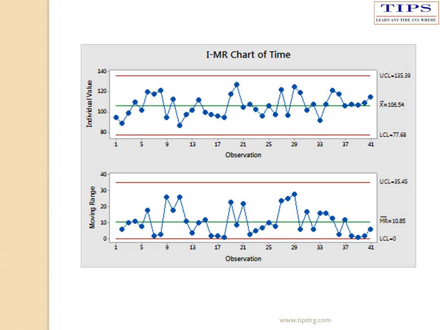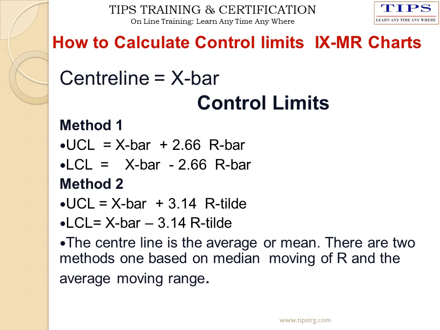What does it mean? These are certain alarming points. We have to analyze further. How to calculate the control limits? These are the formulas given for IMR calculation of upper control limit and lower control limit.